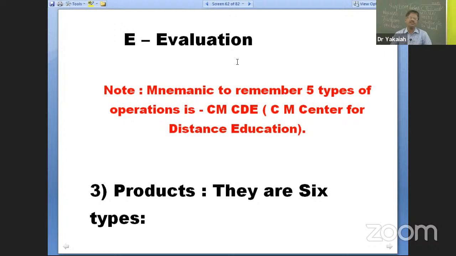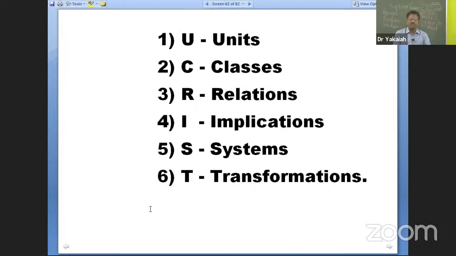All right. Finally, the products. 6 types of products are there. Sir, what are those 6 types of products? U for units, C for classes, R for relations, I for implications, S for systems, and T for transformations. To remember these 6 types of products, UCRIST is the abbreviation. UCRIST. Sir, how to remember this UCRIST?